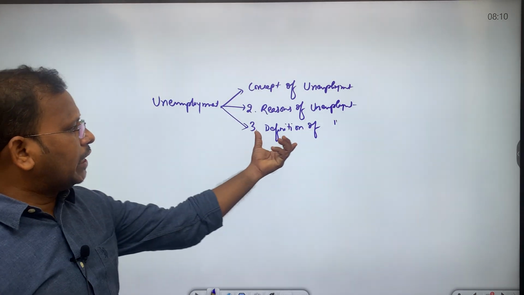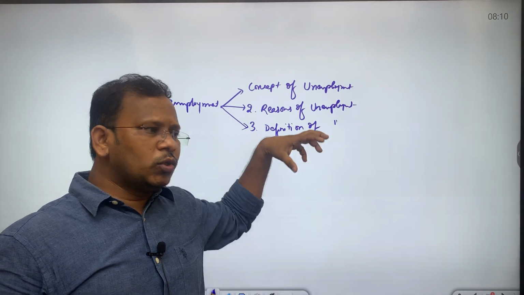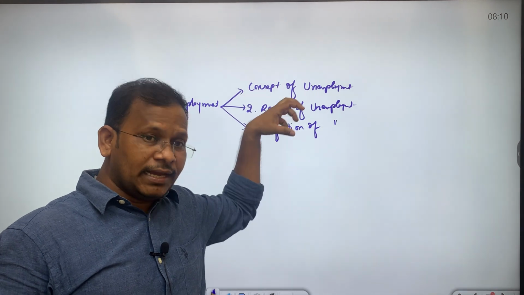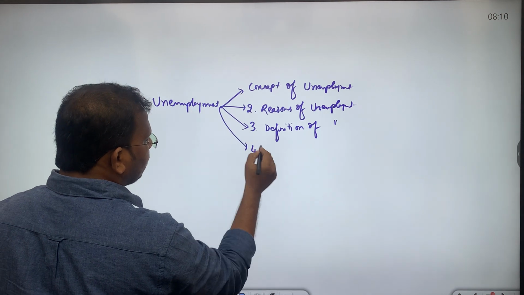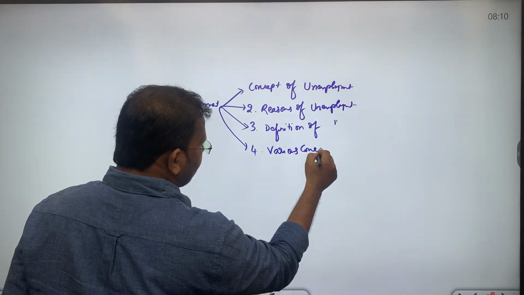Then as part of the definition of unemployment, we would be studying how unemployment is defined and how the unemployment rate is calculated. Then as part of the fourth subtopic, we would go through the various concepts of unemployment.